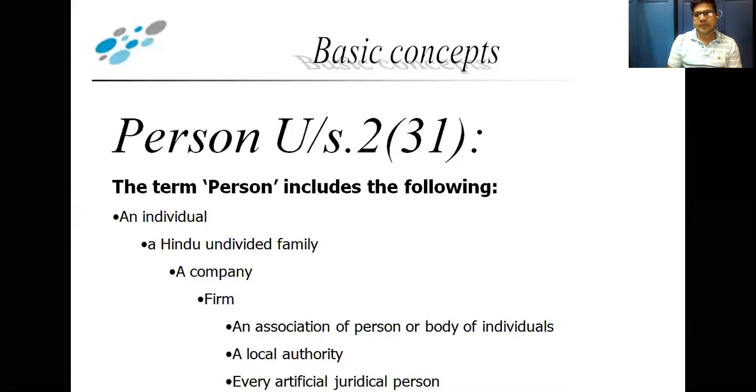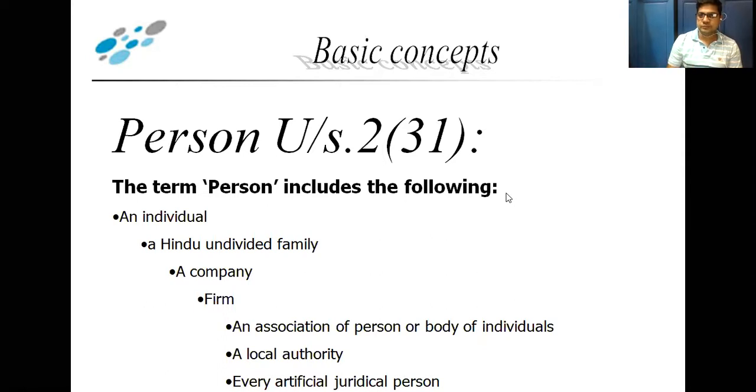Now the next concept they have provided is person. Who is a person? The person under section 2, subsection 31. The term person includes the following. They have provided the definition, saying that the term person includes the following.